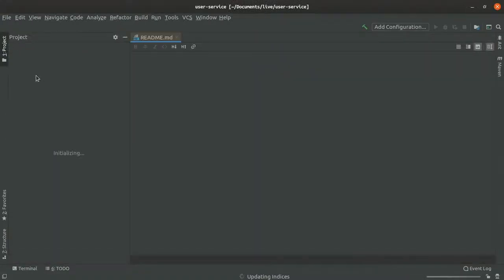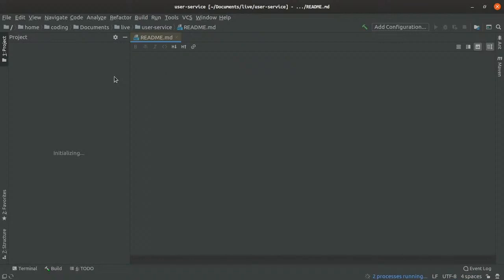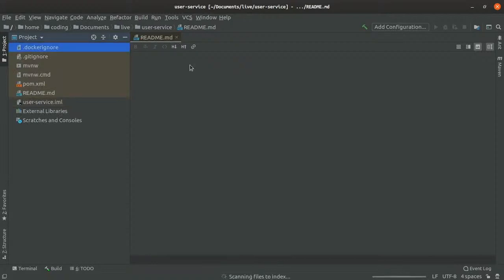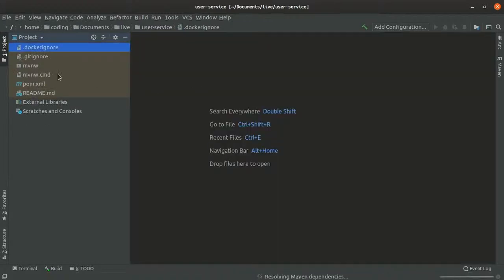Okay, so this will load the project, and I'm having an Intel AMD A9 7th generation computer, so it is a bit slow. It has only 2 cores. So things are a bit slower on my machine, but if you do it on your machine and you have a better configuration, I'm pretty sure it will be blazing fast. Okay, so the project has got loaded.